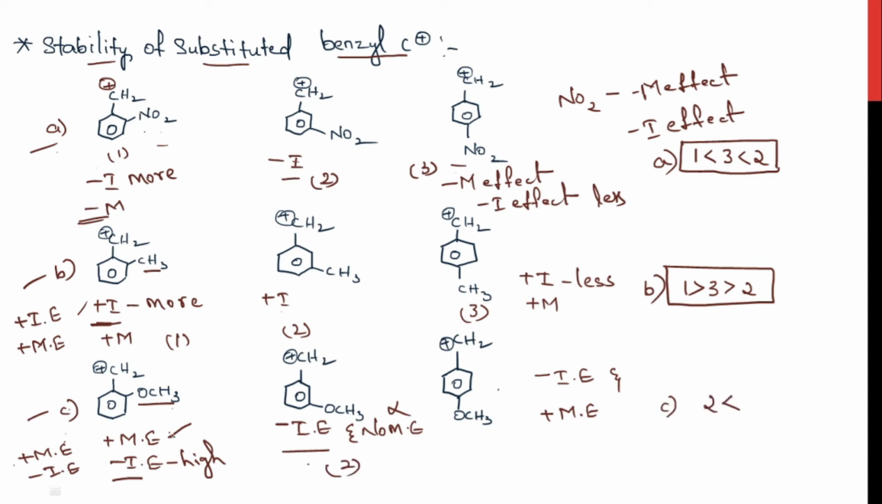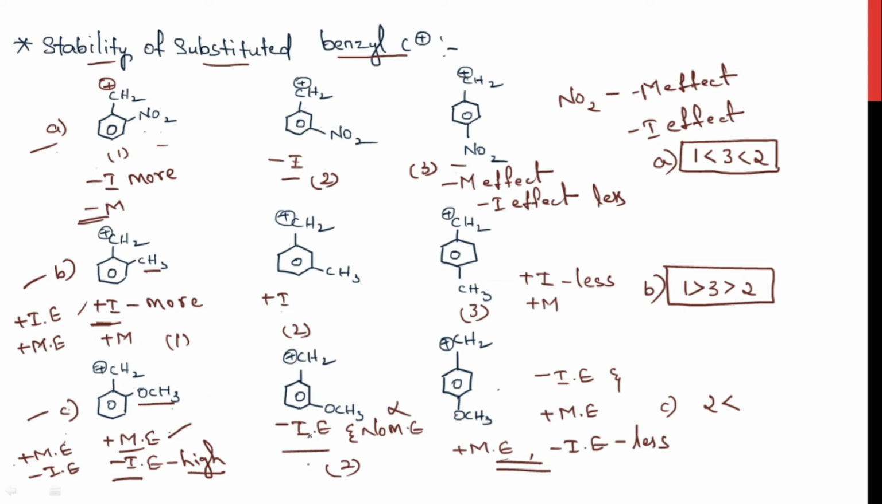And coming to 1 and 3, we'll compare these two. Now this particular molecule is stabilized by the positive mesomeric effect and destabilized by the negative inductive effect. This also is stabilized by the positive mesomeric effect and destabilized by the negative inductive effect. But the negative inductive effect in this molecule is high, and in this particular molecule it is very less. So this would be the more stable compound.